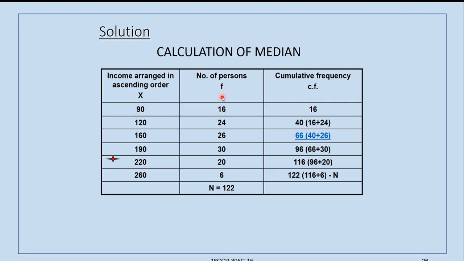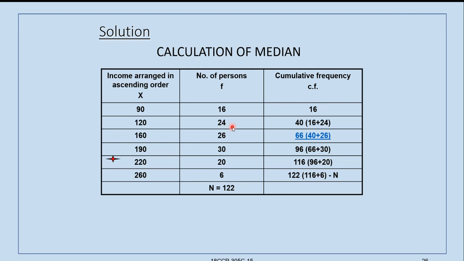Please write the formula for calculating the cumulative frequency: present value plus the value up to the previous item. For the first item, it is 16 plus nothing before that. So you can assume it as 0, and 16 plus 0 is 16.